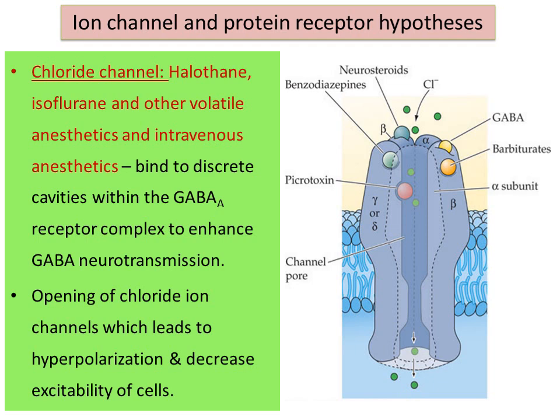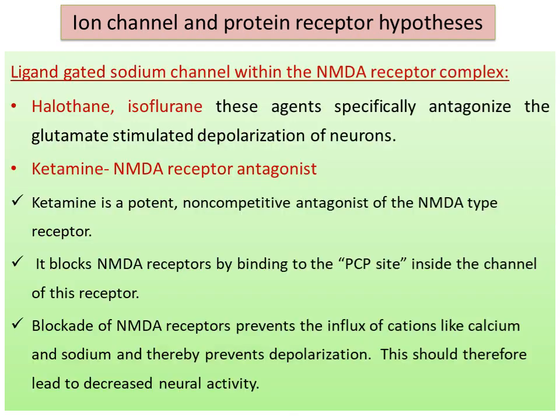This is the major mechanism of action of halothane, isoflurane and intravenous barbiturates: they increase the influx of chloride and cause hyperpolarization. That is the mechanism of action of various general anesthetics based on chloride ion channels.